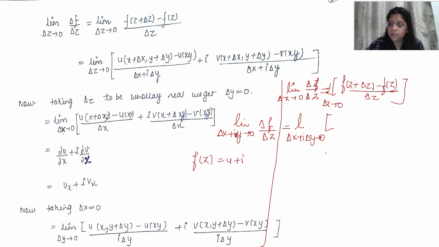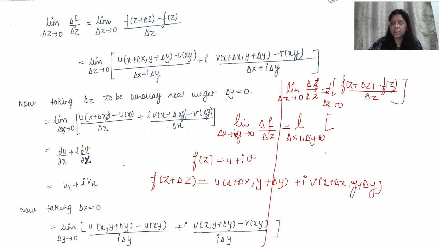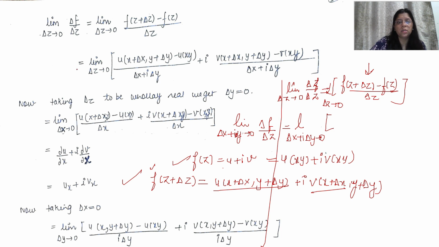Inside this, I told you that f(z) is equal to u plus iv. Then what is f(z plus delta z)? Can we write it like this: u(x plus delta x, y plus delta y) plus i v(x plus delta x, y plus delta y). Can I write it like this? Value of f(z) and value of f(z plus delta z). Now I'll put these values here. In this first value, f(z plus delta z), I'll write u1 plus iv minus u plus iv. Inside this I'll write u(x, y) plus i v(x, y). So I hope you will get this thing directly.